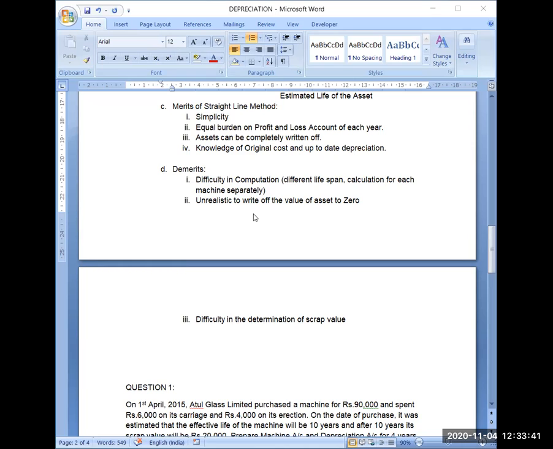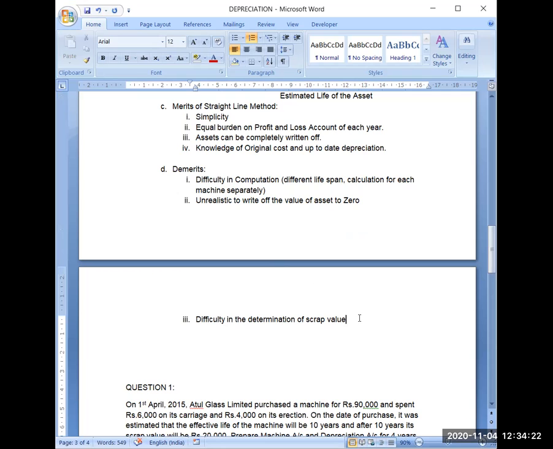And it is unrealistic to write off the value of the asset to zero. Like, suppose I give you a very practical example. I have purchased a car for rupees 5 lakh, and after 5 years I say that I will be able to sell this car for 50,000. So how can I say that this car has no value now? The value of the car has become zero after 5 years. So that is a demerit of this method, that it is not acknowledging the value of it after 5 years. Because as per this method, I am writing off the whole amount of the asset and making it zero.